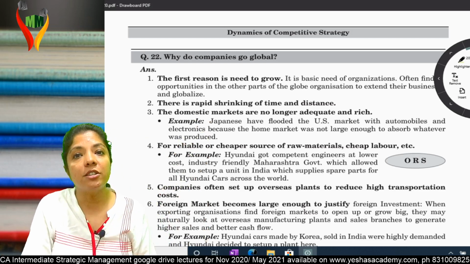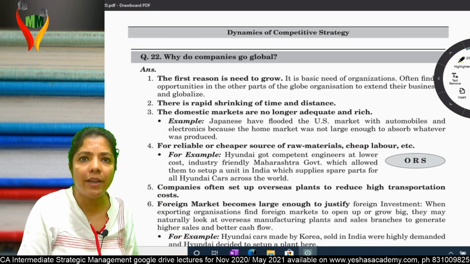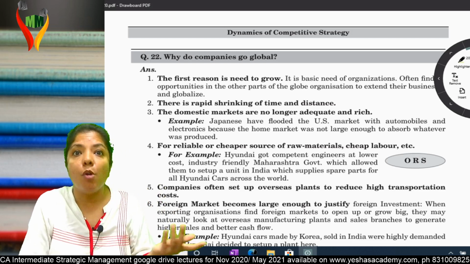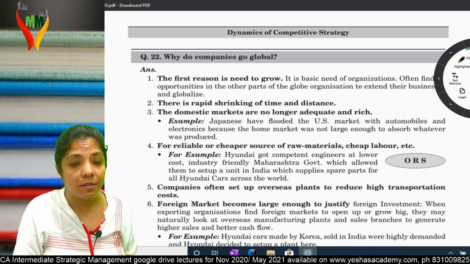Fourth, to get cheaper and reliable source of raw material and labor. Why are all MNCs coming into India? Why? Cheap labor. Population of India, cheap labor. They earn in dollars and here they pay in rupees.